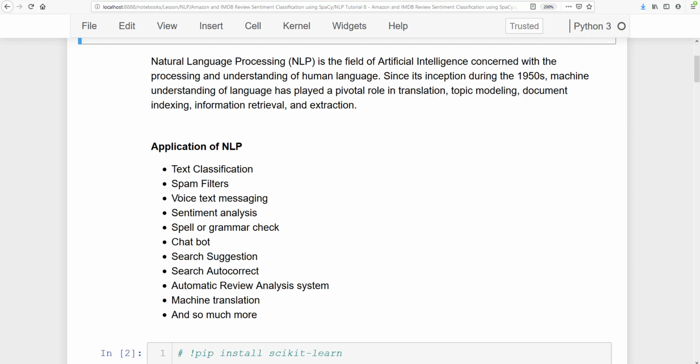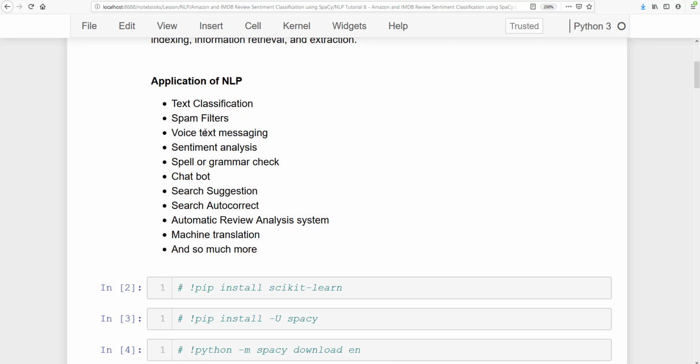There are many applications of NLP, like text classification, which we are going to do in this lesson, spam filtering, voice text messaging, sentiment analysis, spell or grammar check like Grammarly. You might have heard about the product Grammarly. And chatbots: almost every company is using a chatbot as the first line of customer support. Then search suggestions, automatic search corrections, and automatic review analysis systems which can find the negative and positive reviews and let customer care take action accordingly.